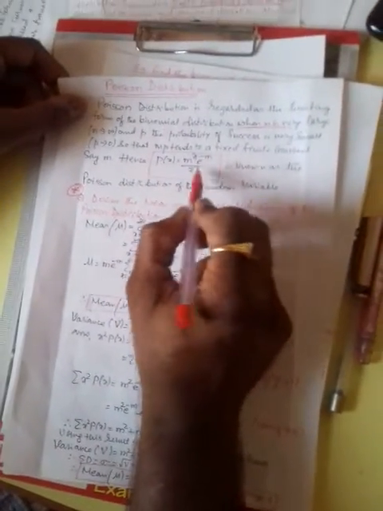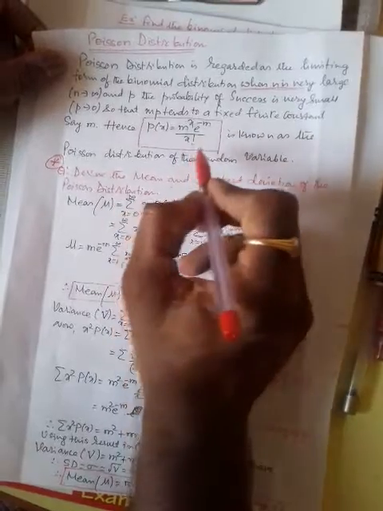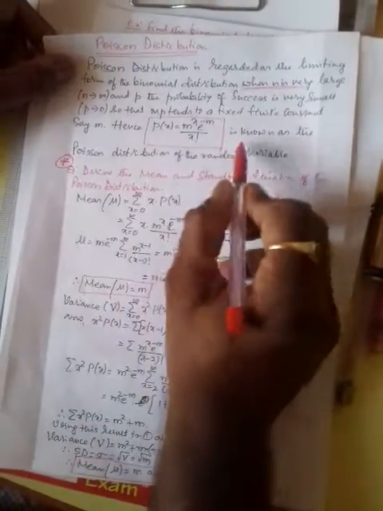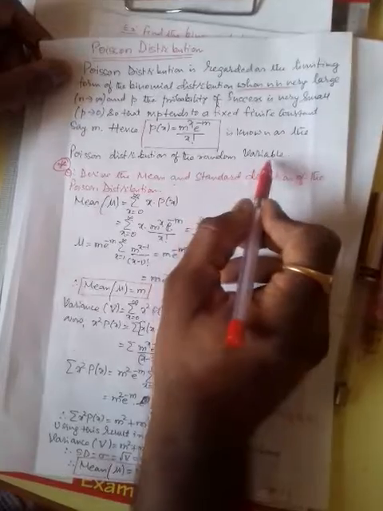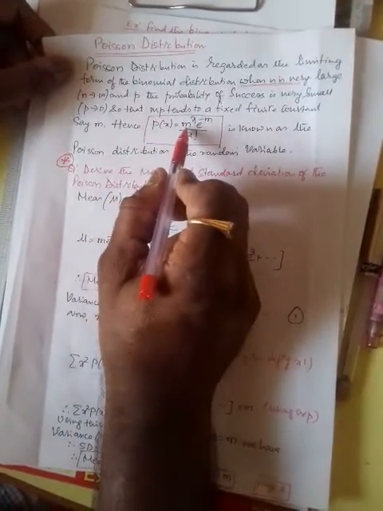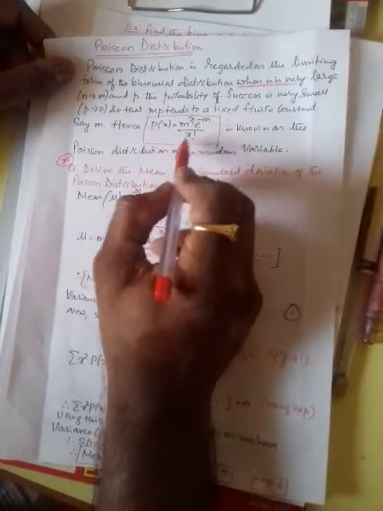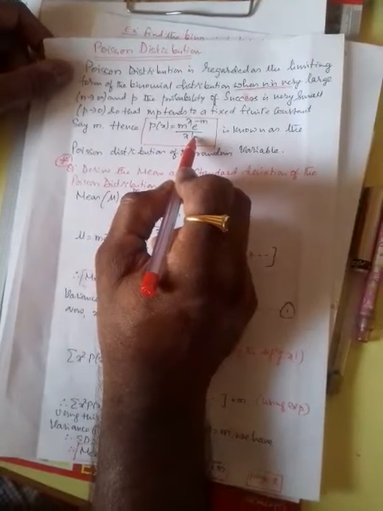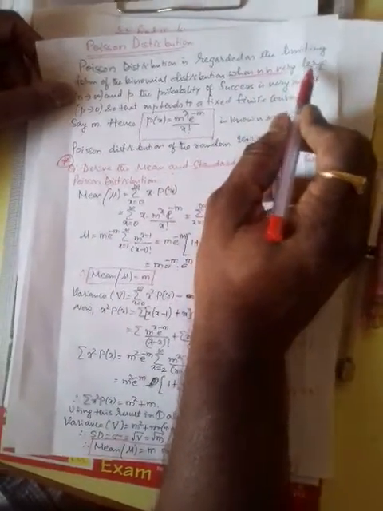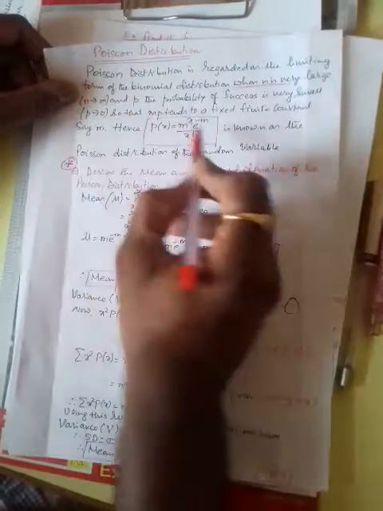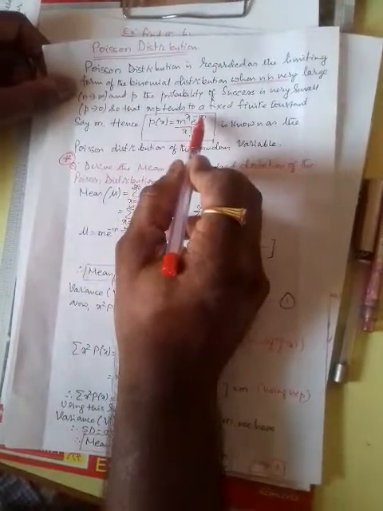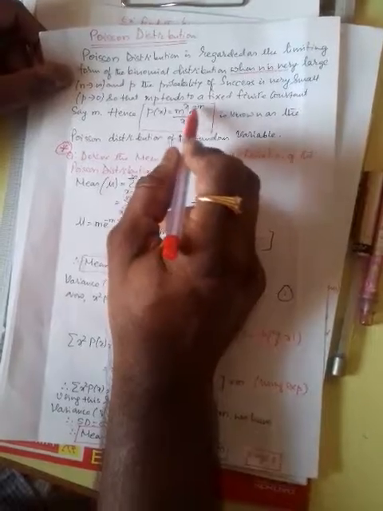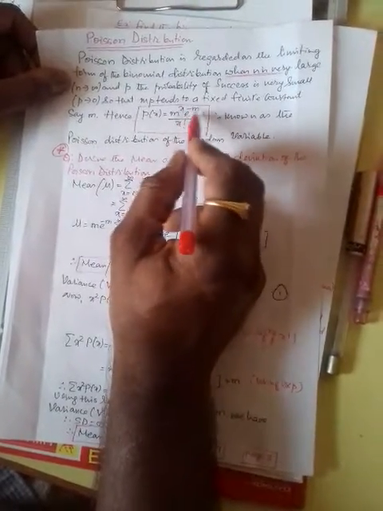We shall use this definition for the mean and standard deviation of the Poisson distribution of the random variable. What is P(x) here? m to the power x e to the power minus m divided by x factorial. Here we have used this when n is very large, that is n tending to infinity. Refer the condition shown here, e to the power minus m, that is for the different values of m, the values go on either increasing in any manner or decreasing in any manner. Therefore it is e to the power minus m.